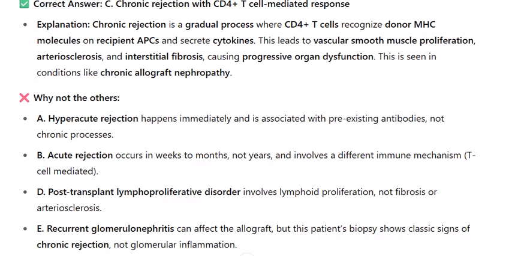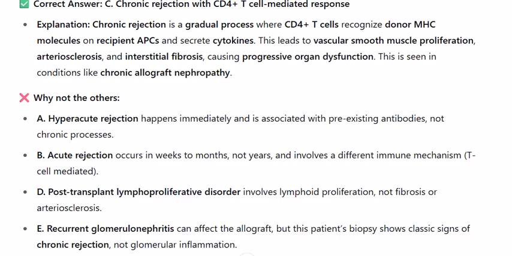Why not the others? A. Hyperacute rejection happens immediately and is associated with pre-existing antibodies, not chronic processes. B. Acute rejection occurs in weeks to months, not years, and involves a different immune mechanism, T-cell mediated.